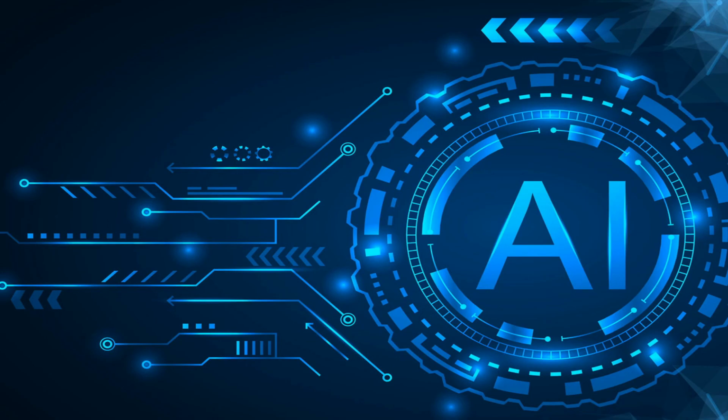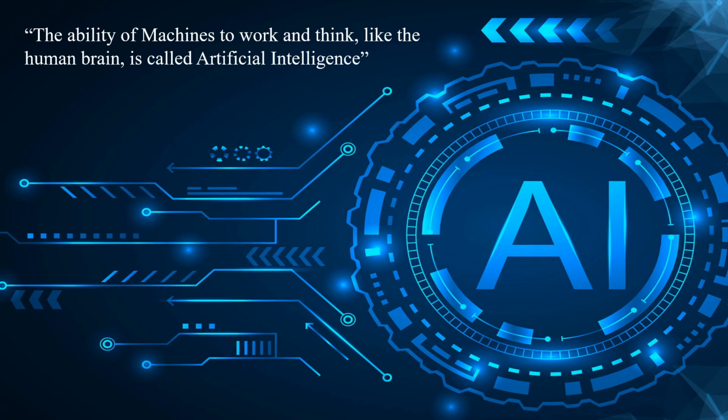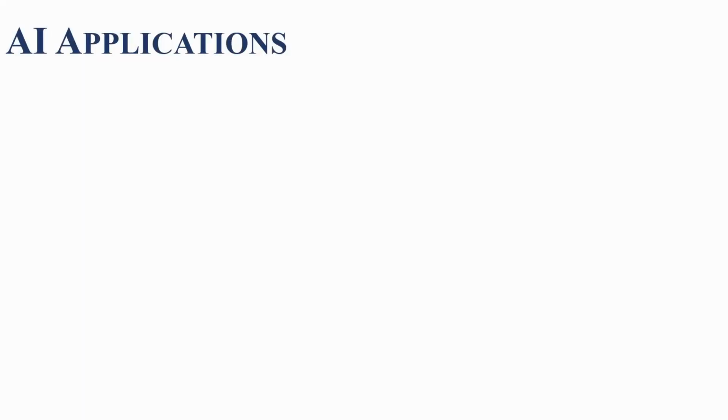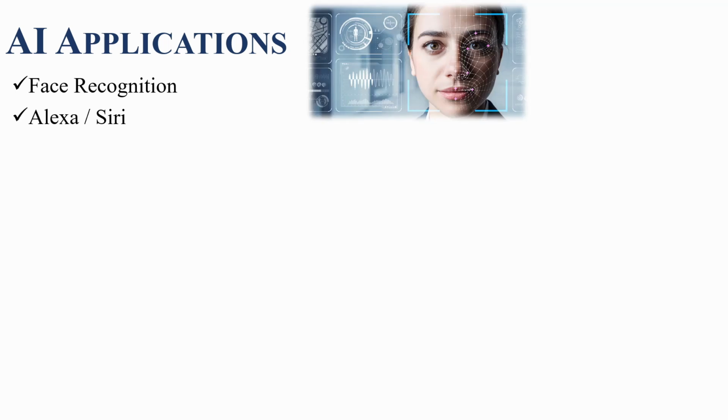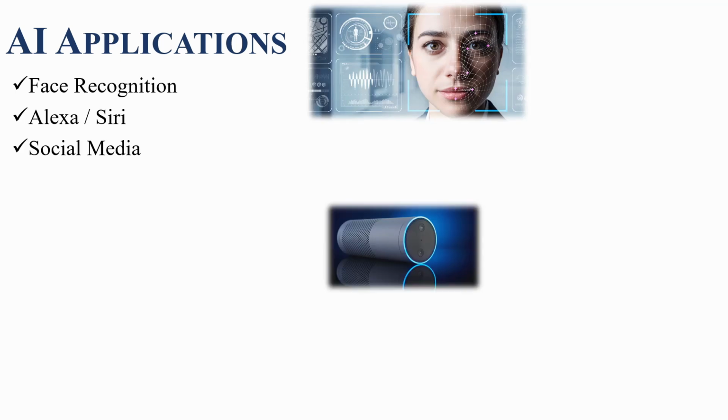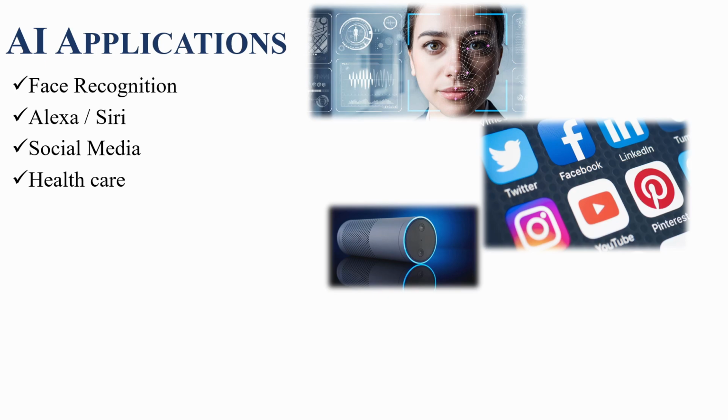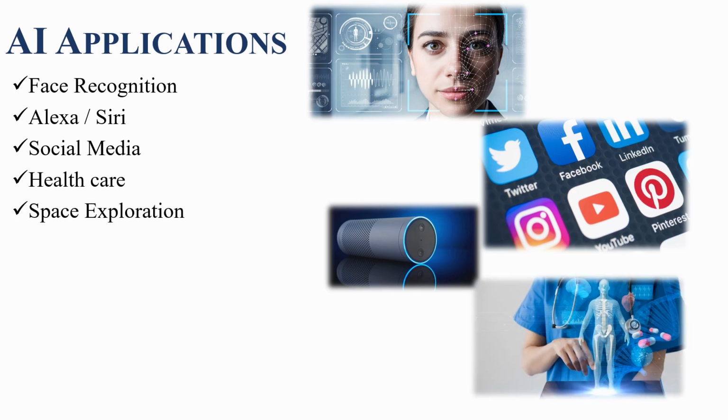Artificial intelligence, as the name suggests, is the intelligence which is created by humans. AI machines have similar senses as humans, and we are not wrong if we say machines have more senses than humans. Succinctly, the ability of a machine to walk and think like a human brain is called artificial intelligence. Some of the best examples of artificial intelligence are face recognition on Android, Alexa or Siri, social media, healthcare systems, and space exploration.